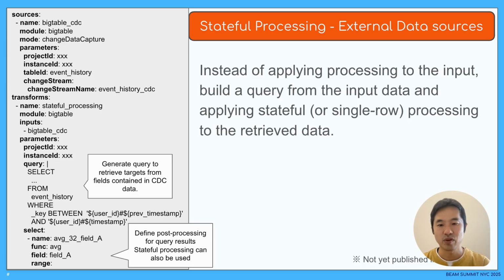This is an example of the config settings. The Bigtable module of transform is used for stateful processing. Use query parameter to define query retrieved from Bigtable for use in stateful processing. Embed CDC data parameter in the query.